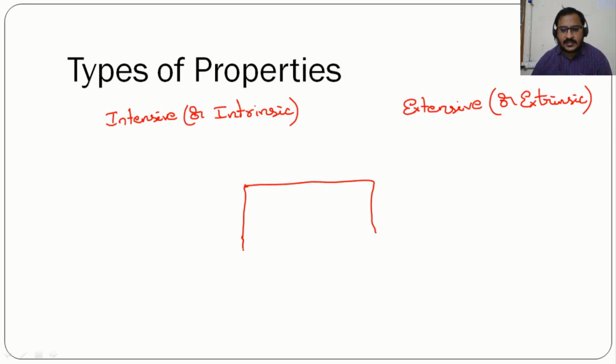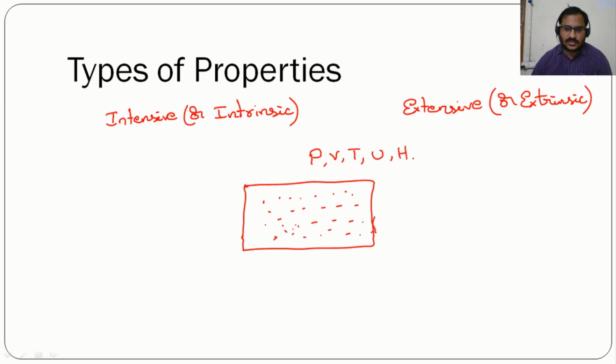Let me consider there is a vessel like this or chamber like this in which certain amount of gas is present. Now let me consider that the initial pressure is P, volume is V, temperature is T, internal energy is U, enthalpy is H for this particular system.